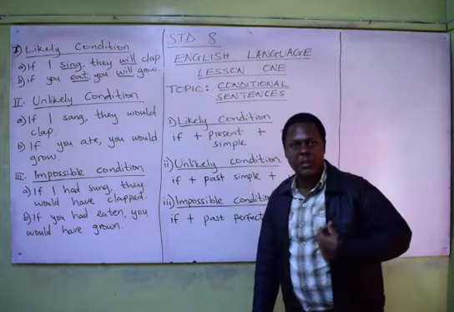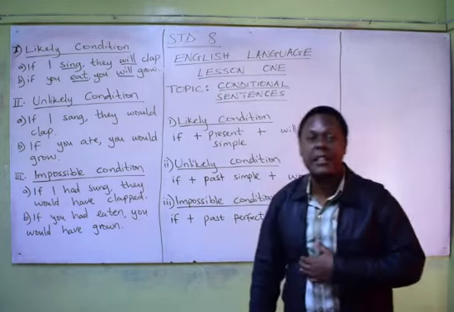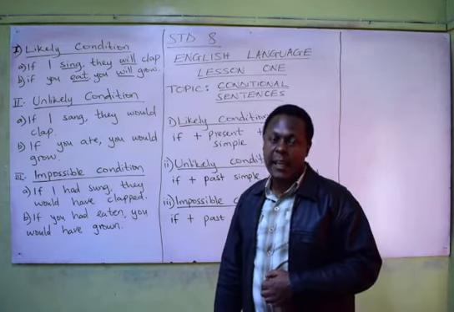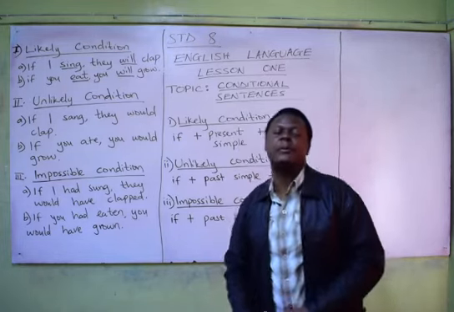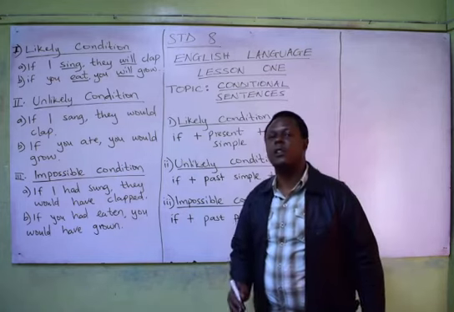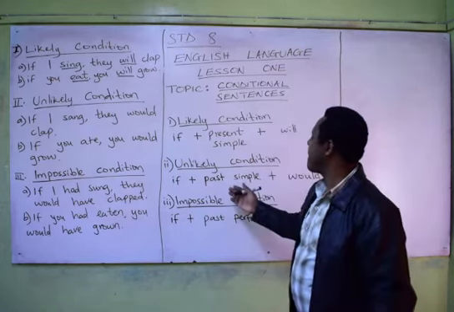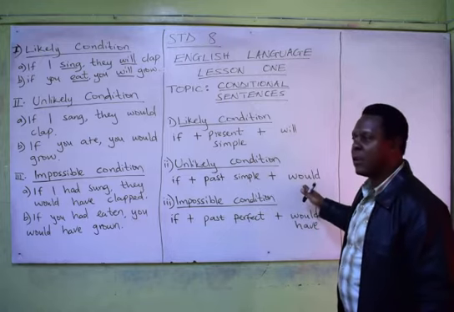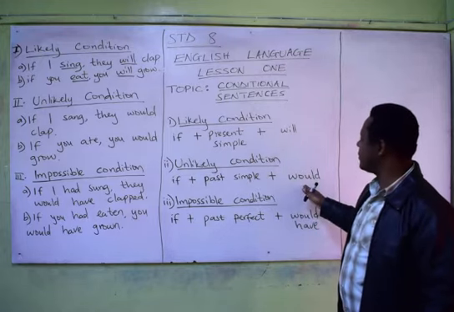Onwards, we go now to the second conditional sentence. This one is the unlikely condition. Again, we begin with its formation. The unlikely condition is formed with the if clause and the past simple tense of the verb with the helping verb would.